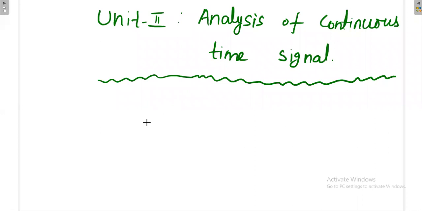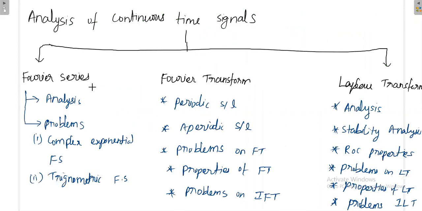The next topic is analysis of continuous time signal, that is unit 2. Under this, we'll study Fourier series, Fourier transform, and Laplace transform. Fourier series is just a representation technique. Fourier transform is a conversion technique from time domain to frequency domain. Laplace transform is also a conversion from time domain to frequency domain.